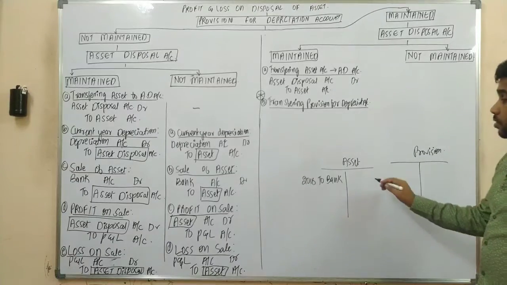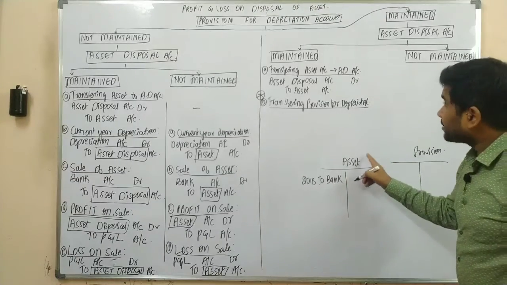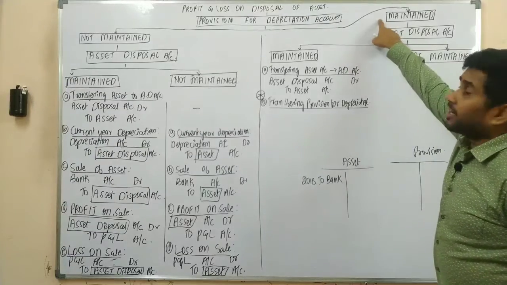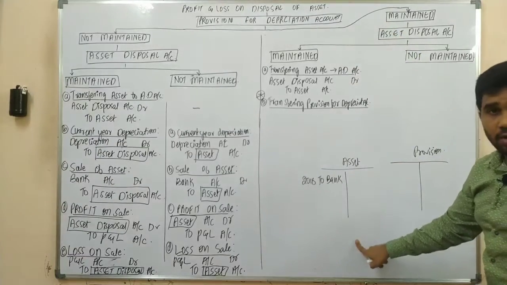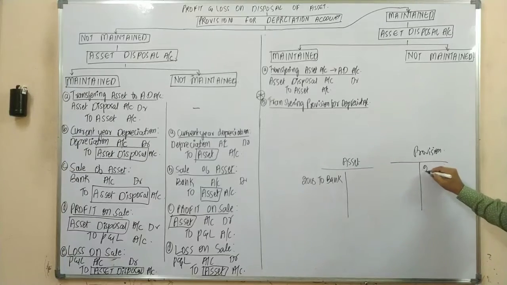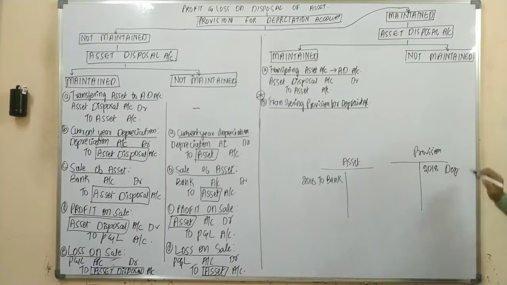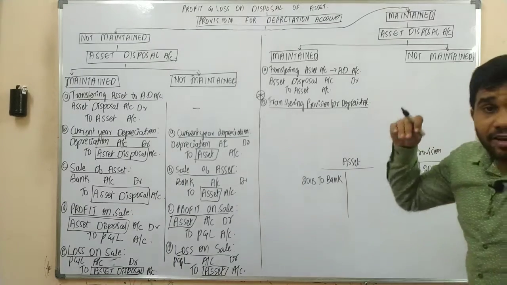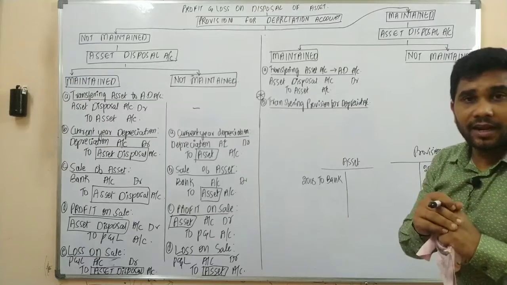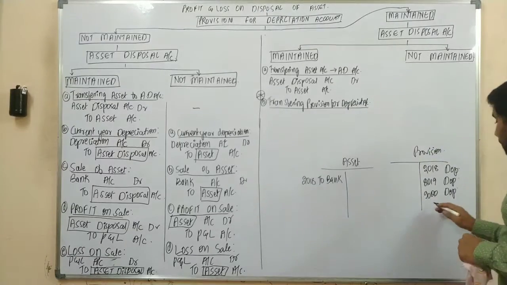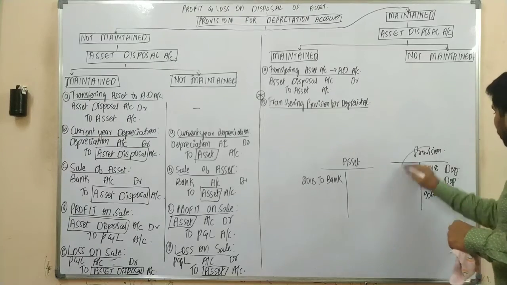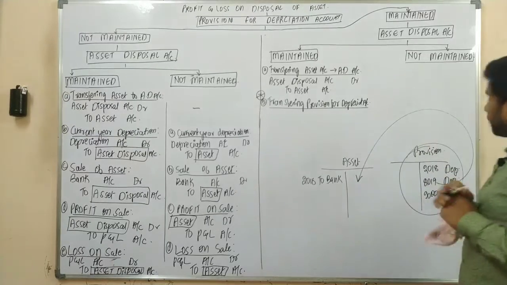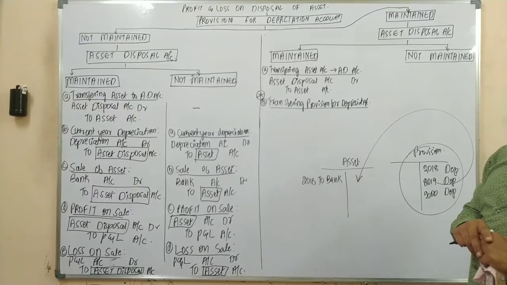As your asset is maintained at original cost, there would be no depreciation, yes or no? So in the year 2018, your depreciation would be recorded here. In 2019, your depreciation would be recorded. In 2020, your depreciation would be recorded. Yes or no? So in the year of sale, before calculating your current year's depreciation, you are supposed to transfer your provision for depreciation account to your asset account. Yes or no?